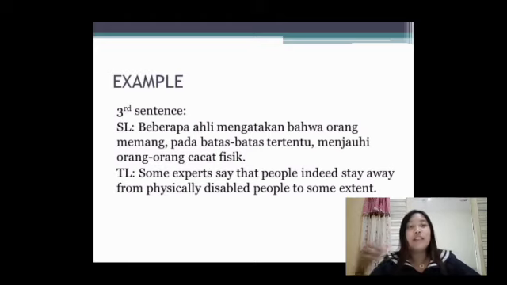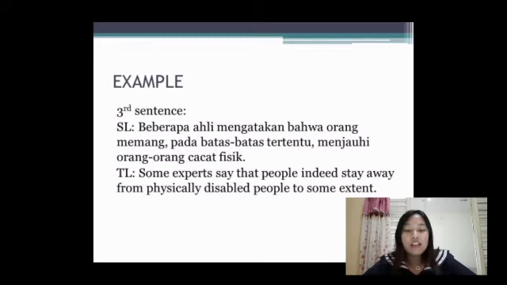In the source language, there is pada batas-batas tertentu, but since the use of that phrase focuses on the reason why other people stay away from the people with disabilities, the correct use of the words in the target language becomes to some extent, because it is more suitable with the reason of the scope of people who are indirectly avoided.